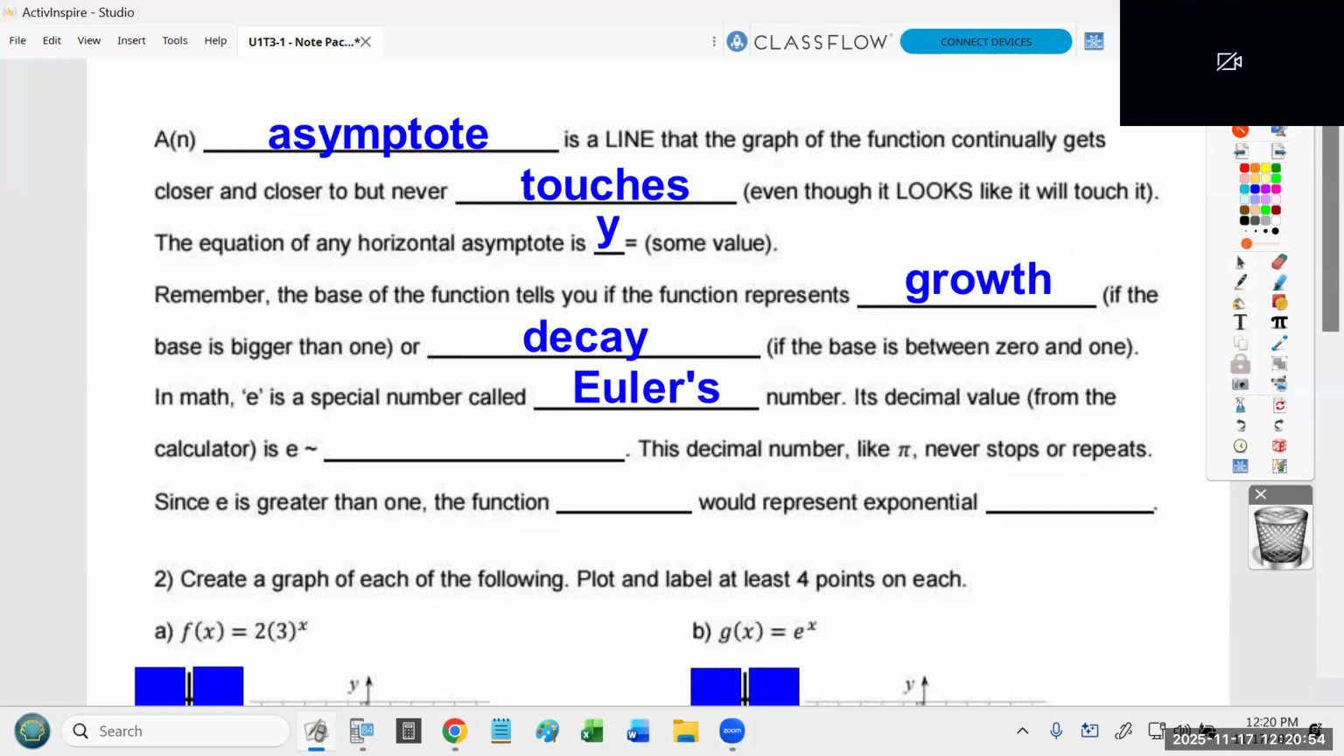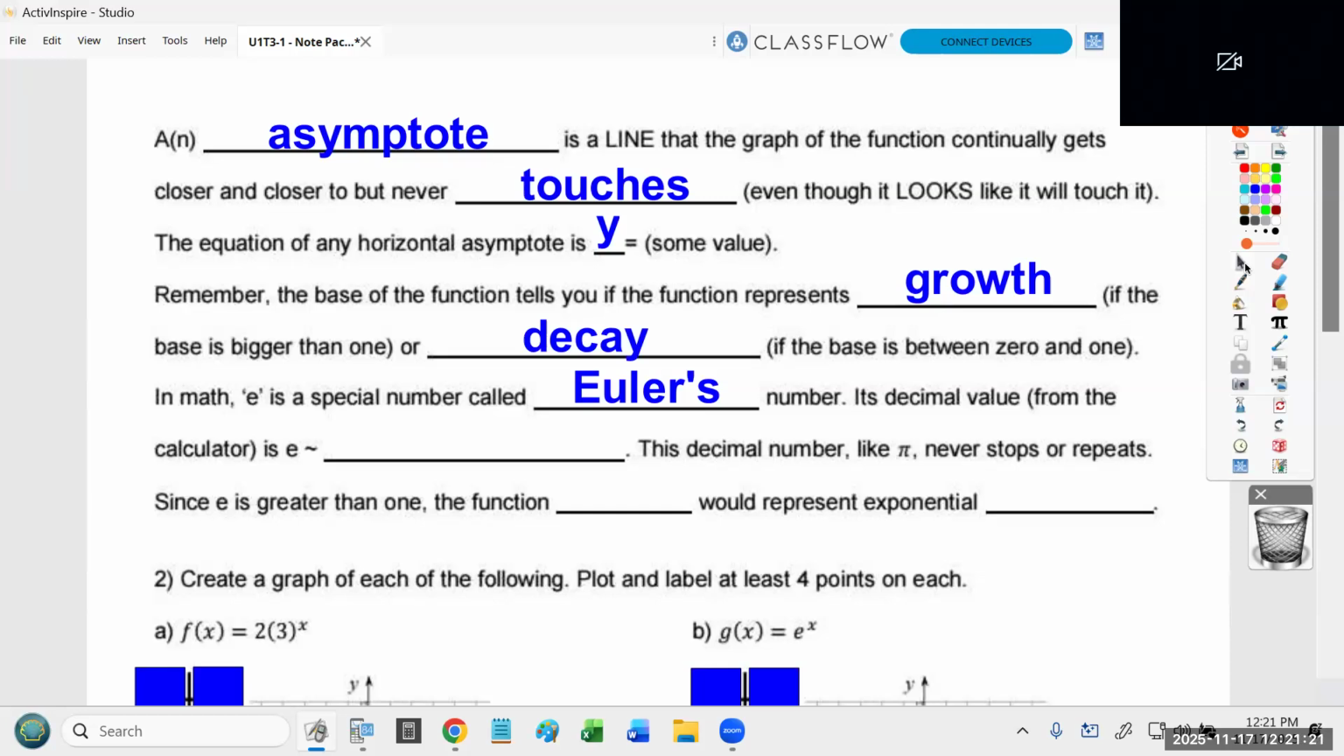So Euler is a good attempt. That's the common wrong pronunciation. Say it again. Euler's. Yeah, that's how I would say it. It's really weird. It's actually pronounced as though it starts with an O. It's Euler's. Okay. So in math, E is the special number called Euler's number.